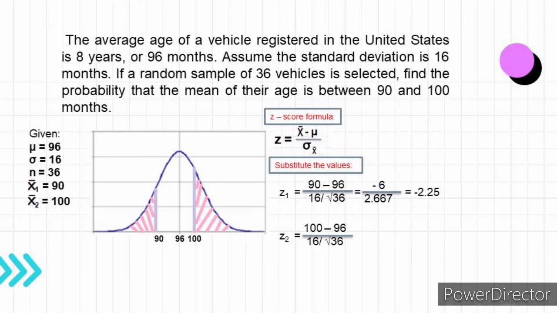For z sub 2, we have 100 minus 96 over 16 divided by the square root of 36, that is 4 divided by 2.667, we got 1.50. To find the area between the two z values of negative 2.25 and 1.50, look up the corresponding area in table E and subtract one from another.